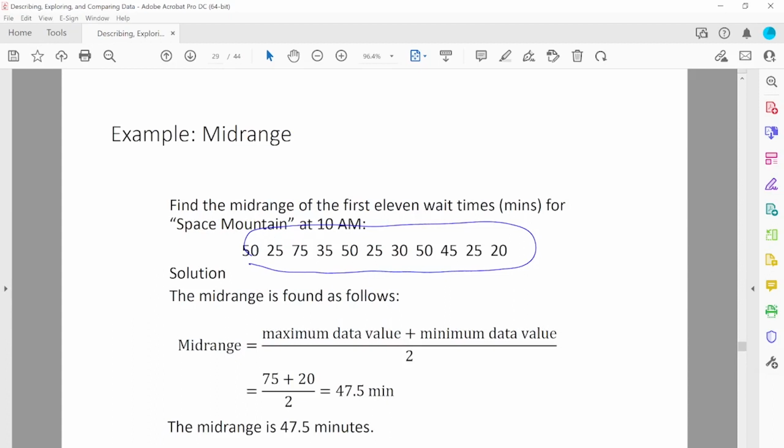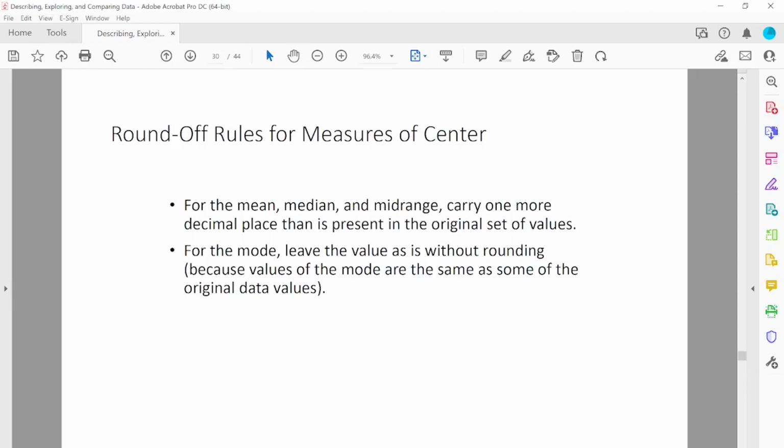First of all, we need to sort the data, and after sorting the data we can find the maximum value, which is 75, and minimum value, which is 20. Add them and divide it by 2. That gives us the mid-range.